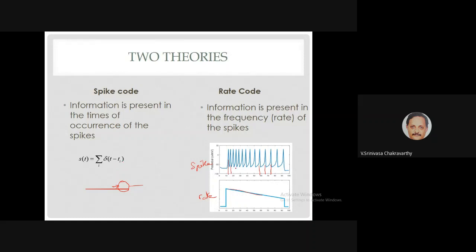So if you have a spike train like this, the corresponding spike code will just have delta functions at each of these occurrences of spikes, because the real signal is slightly more complicated, with some underlying waveform. Spike code only looks at the spike event times, whereas rate code looks only at the frequency. In this case, the neuron is silent for some time, suddenly starts spiking at high frequency, and slows down. After some time, it stops firing. So in the rate code, I can describe this as a sharp discontinuous rise and a gradual decrease, after which there is a sudden fall back to zero.